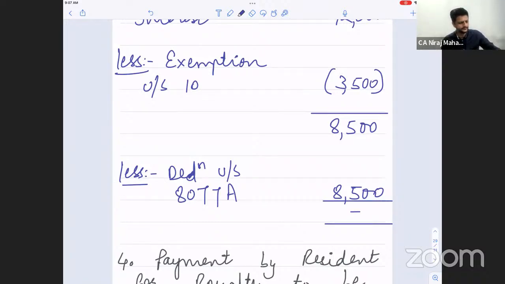Next one. Basic condition number 2: at least 60 days in the current year and 365 days in the last 4 years. Additional condition number 1: at least 2 times in the last 10 years should be resident. Additional condition number 2: at least 730 days in India in the last 7 years. ROR: at least 1 basic condition and both additional conditions. RNOR: at least 1 basic condition and 1 or none of the additional. NR: both basic conditions not satisfied.